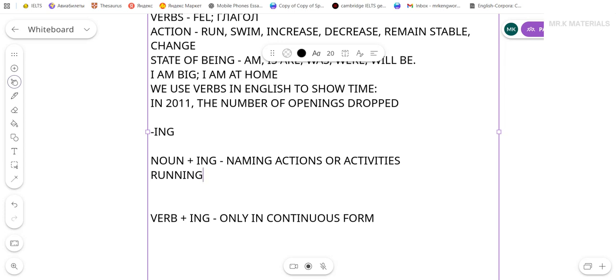So if it's the name of the action, yes, you will see ing and you will use ing. Running, swimming, buying, jumping, killing. However, you gotta be careful. You cannot use it with all words. There are some words where you don't add ing to turn them into nouns.